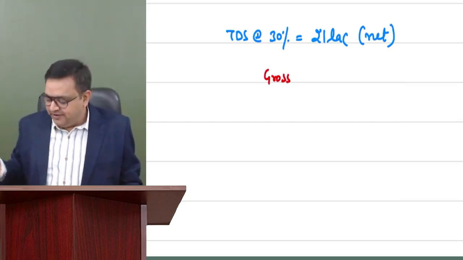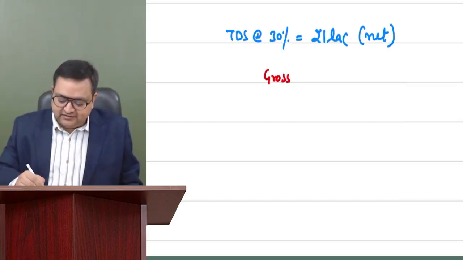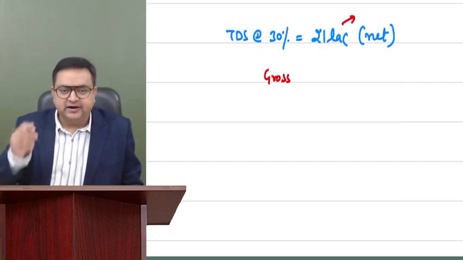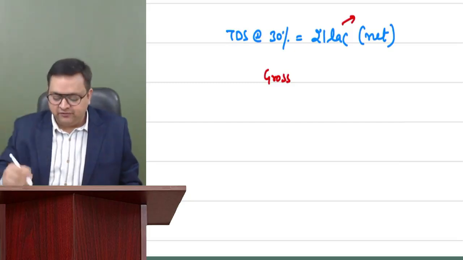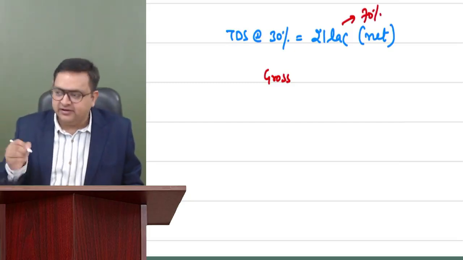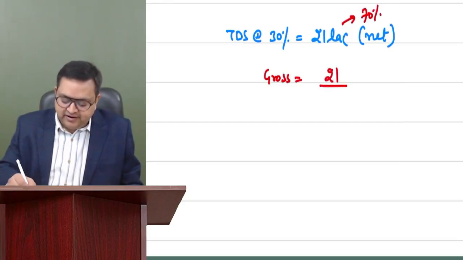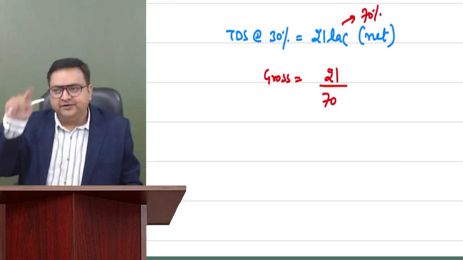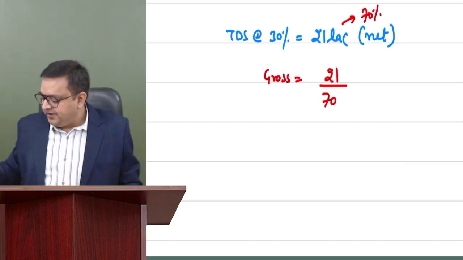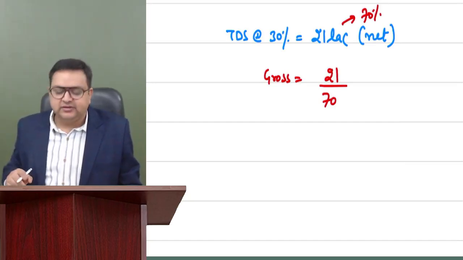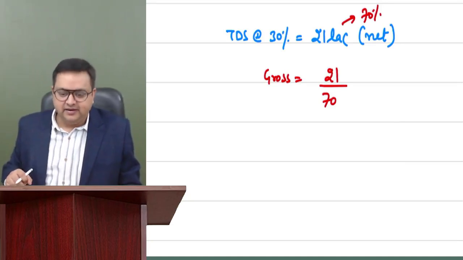Easy now. So simply you will say, sir, if this is after 30% TDS, it means 30% has been deducted. The net amount which I have received is equal to 70%. So on your calculator, you can simply write 21 divided by 70%, and you will get your 30 lakh rupees. Agree now?